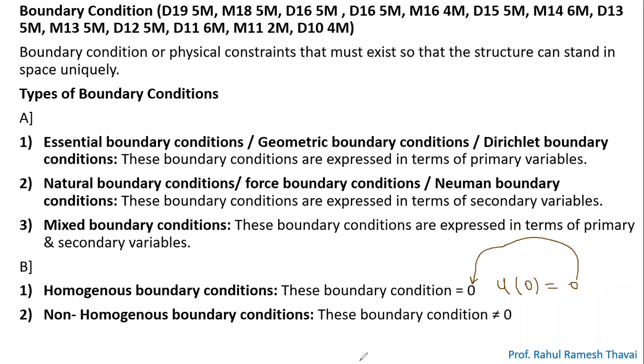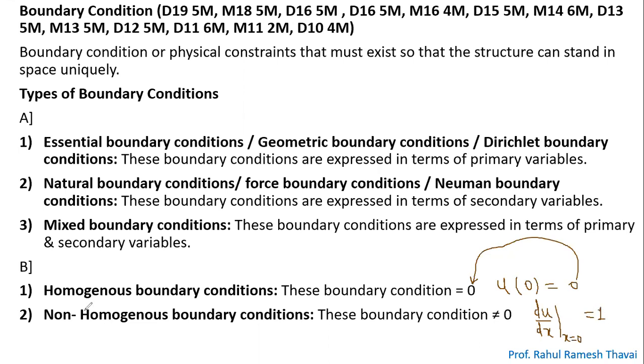But if I write down some value like this, du by dx at x is equal to 0 is, let's say, 1, then on the right hand side you are not getting 0, you are getting 1.